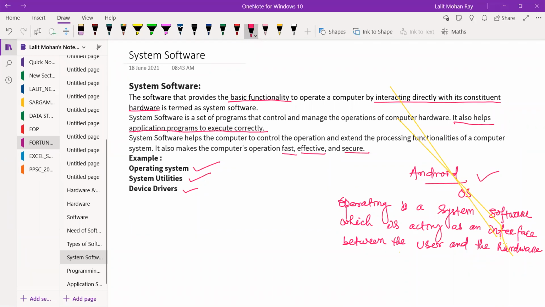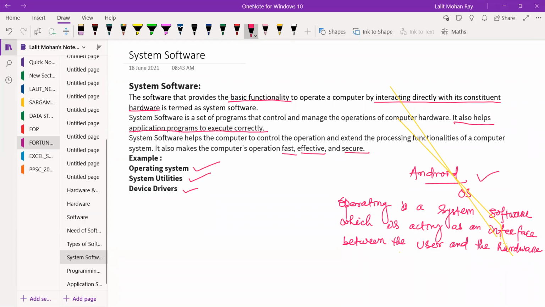Do you know some words? Disk cleaner. You know this? You are using this to clean your mobile also. Disk cleaner, C cleaner. These apps are used in your mobile phone also. So this is one of the best examples of a system utility.